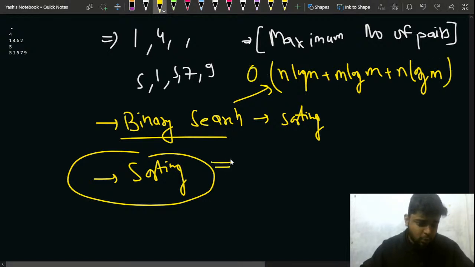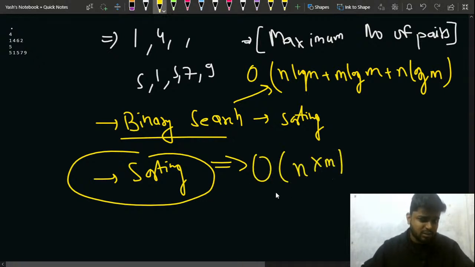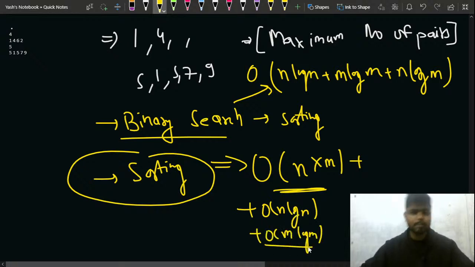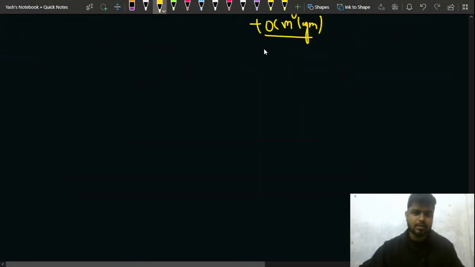But you can also do a simple approach with sorting only, which will take order of n times m time. This will be much more costly compared to order of n log n plus order of m log m, right? Sorting will also work, right? Yeah. So let me show you what will happen in this case.